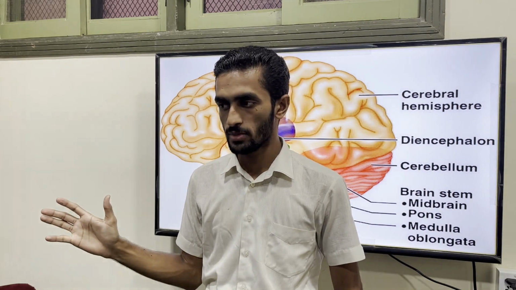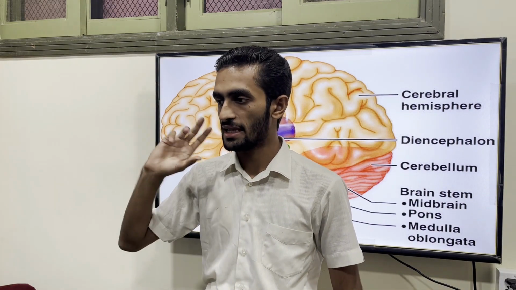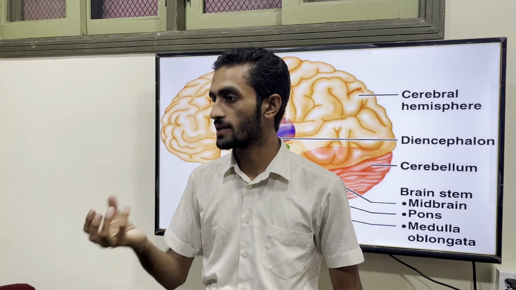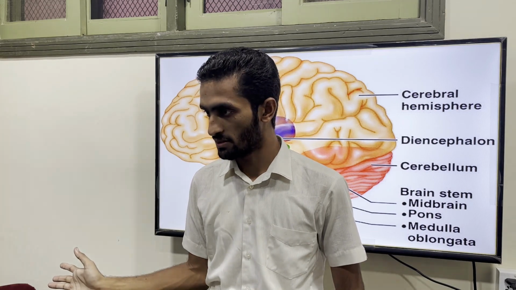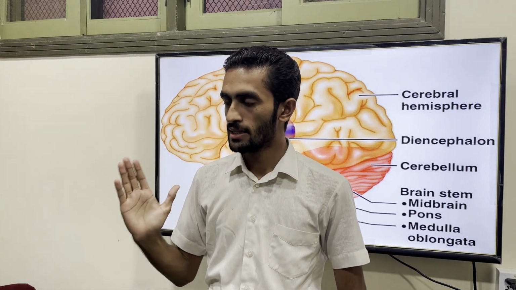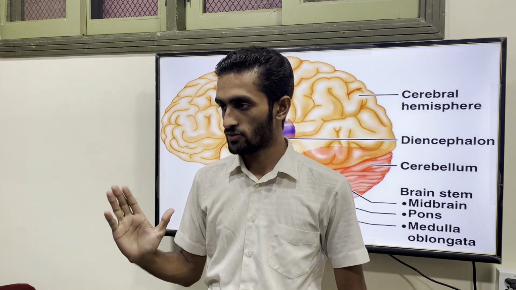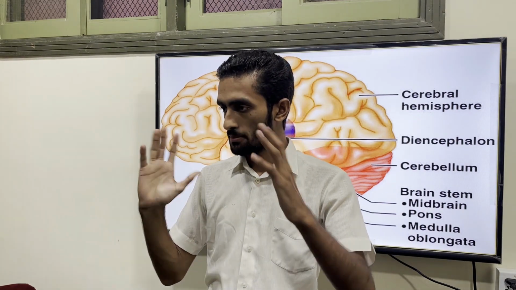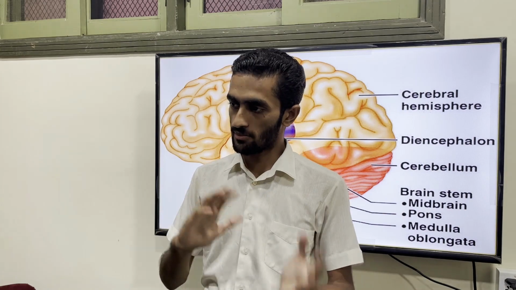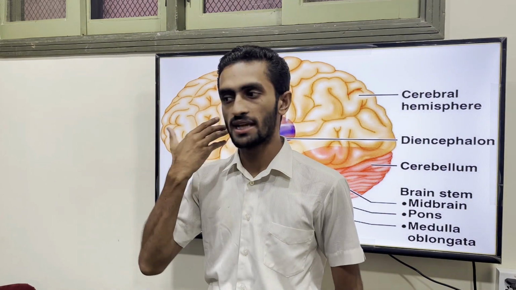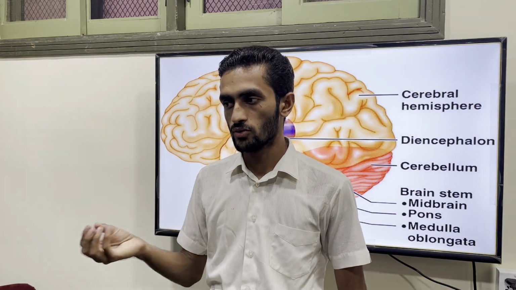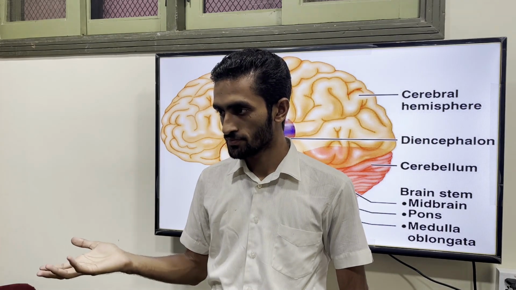Different pathways are going to be damaged. Eventually, complete damage of the brainstem results in death, no other way. So it's really important for life. If you damage other areas, maybe you lose senses or motor supply, but if you damage the brainstem, you are going to lose the life.